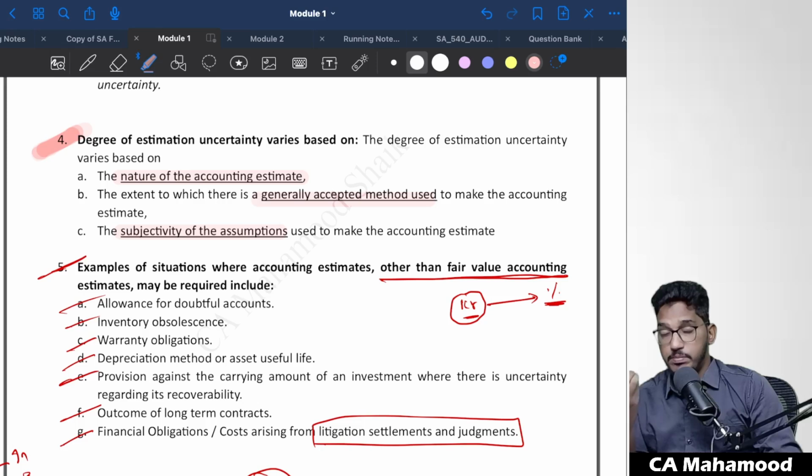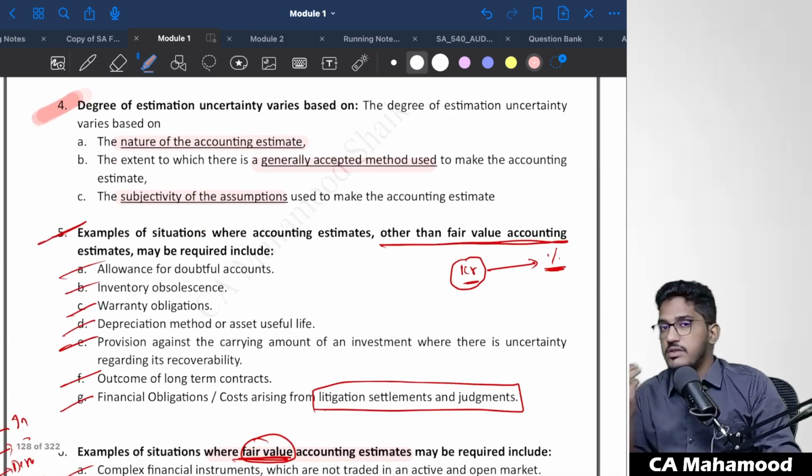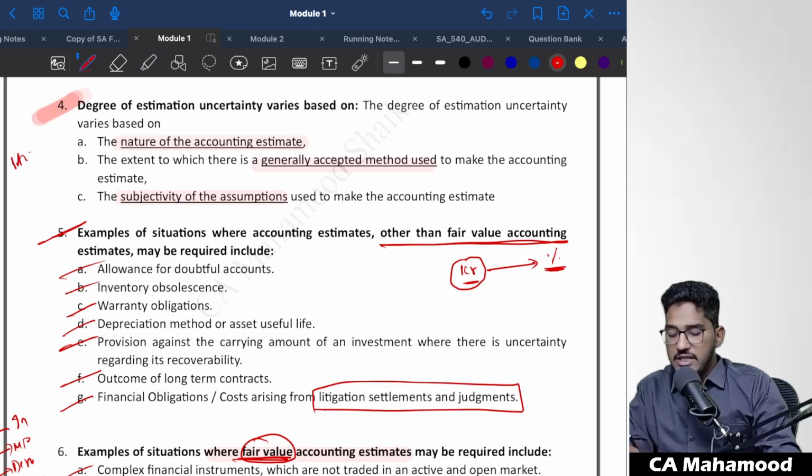Less opinion is involved in determining judgment, less will be the estimation uncertainty. For example, in some cases, more personal opinions are involved in making an estimate. For example, litigation. Litigation is such an area, it is completely depending on personal opinion. Whether the company will win the case or lose the case, it is a personal opinion. So the estimation uncertainty is much higher.